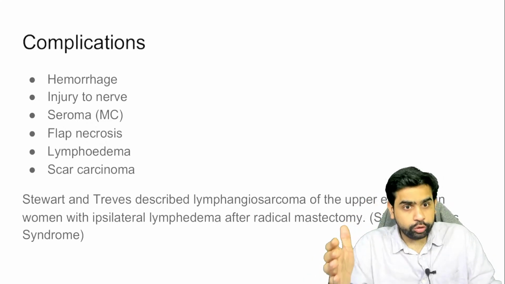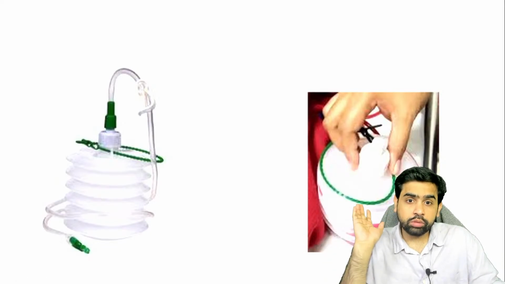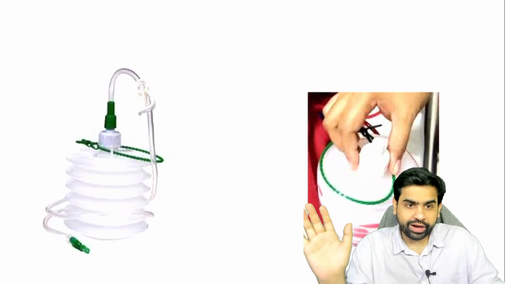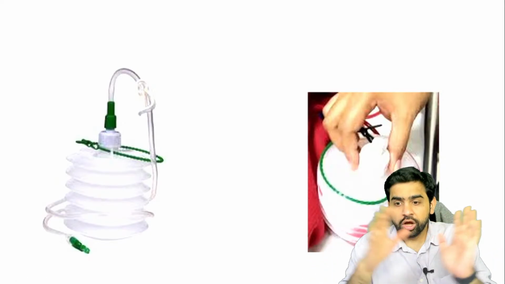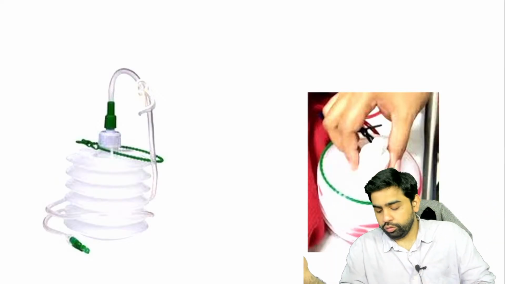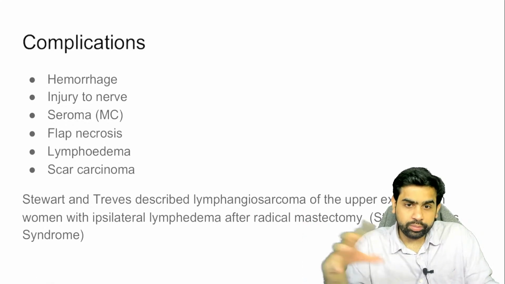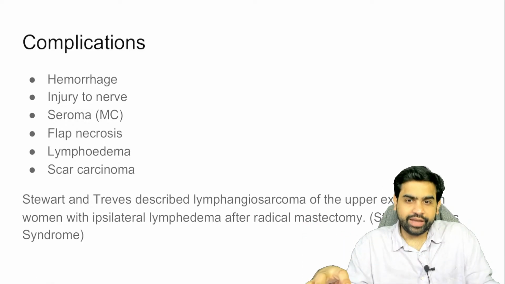Then the most common complication is the seroma, and that is the reason why you keep this. What is this? This is the Romo-Vac drain. This basically creates a suction, so that whatever seroma is going to be formed, it basically sucks that out. Now if this drain is blocked or accidentally removed, what can happen? The seroma can get accumulated over there.